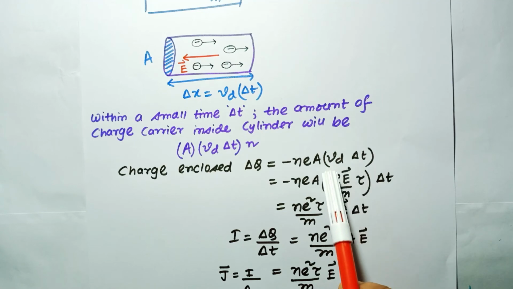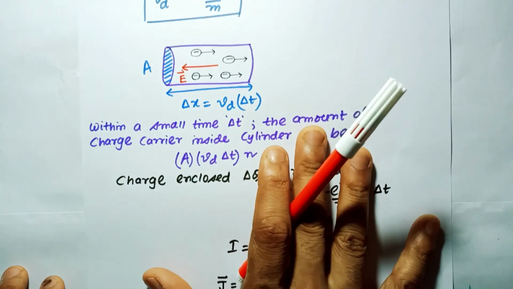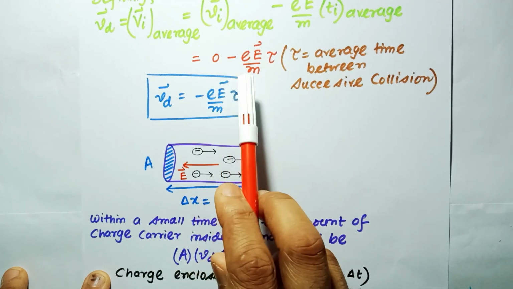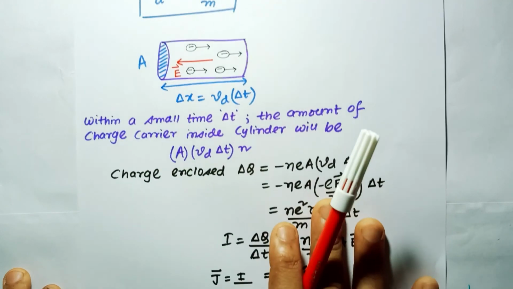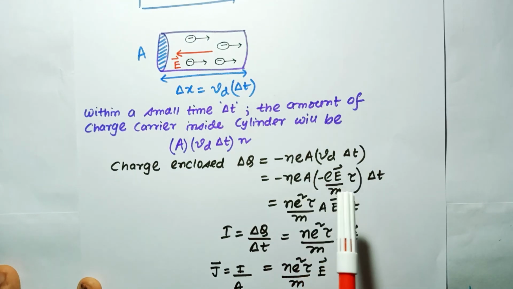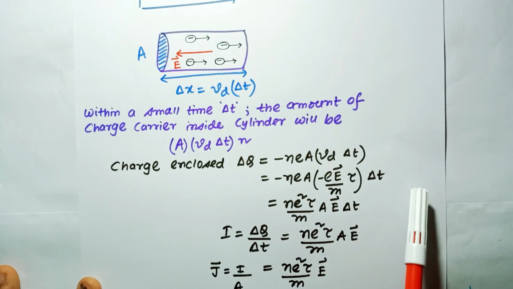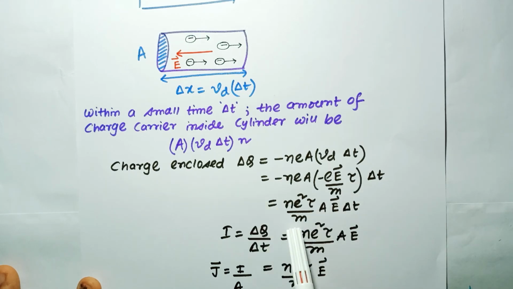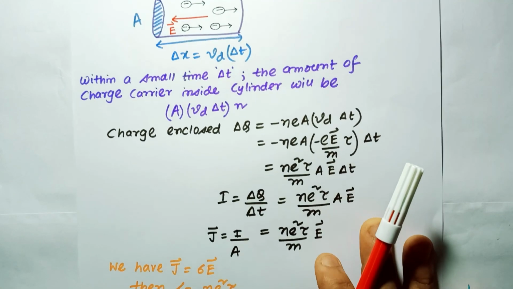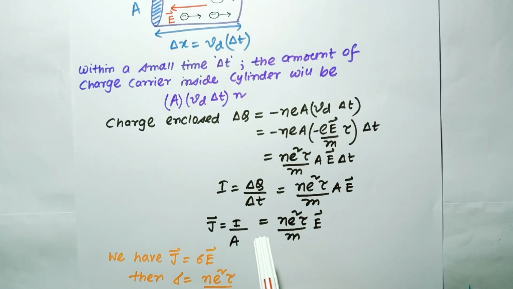Now if I put in the value of Vd, the drift velocity, from here, Vd is equal to minus eE divided by m times tau. So putting the value of Vd here, minus n e A times minus eE by m tau times delta t, it comes out that delta Q is equal to n e squared tau by m times A times the electric field E times delta t. So we know that the current I is equal to delta Q over delta t, the charge per unit time. So it becomes n e squared tau by m A E.